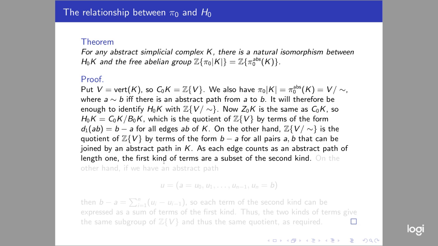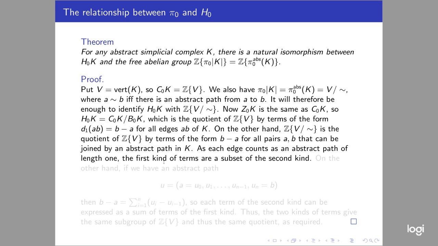If you take an abstract path of length 1, then the difference between the endpoints, B minus A, is one of these terms of the second kind, used to form this free abelian group on V mod twiddle.